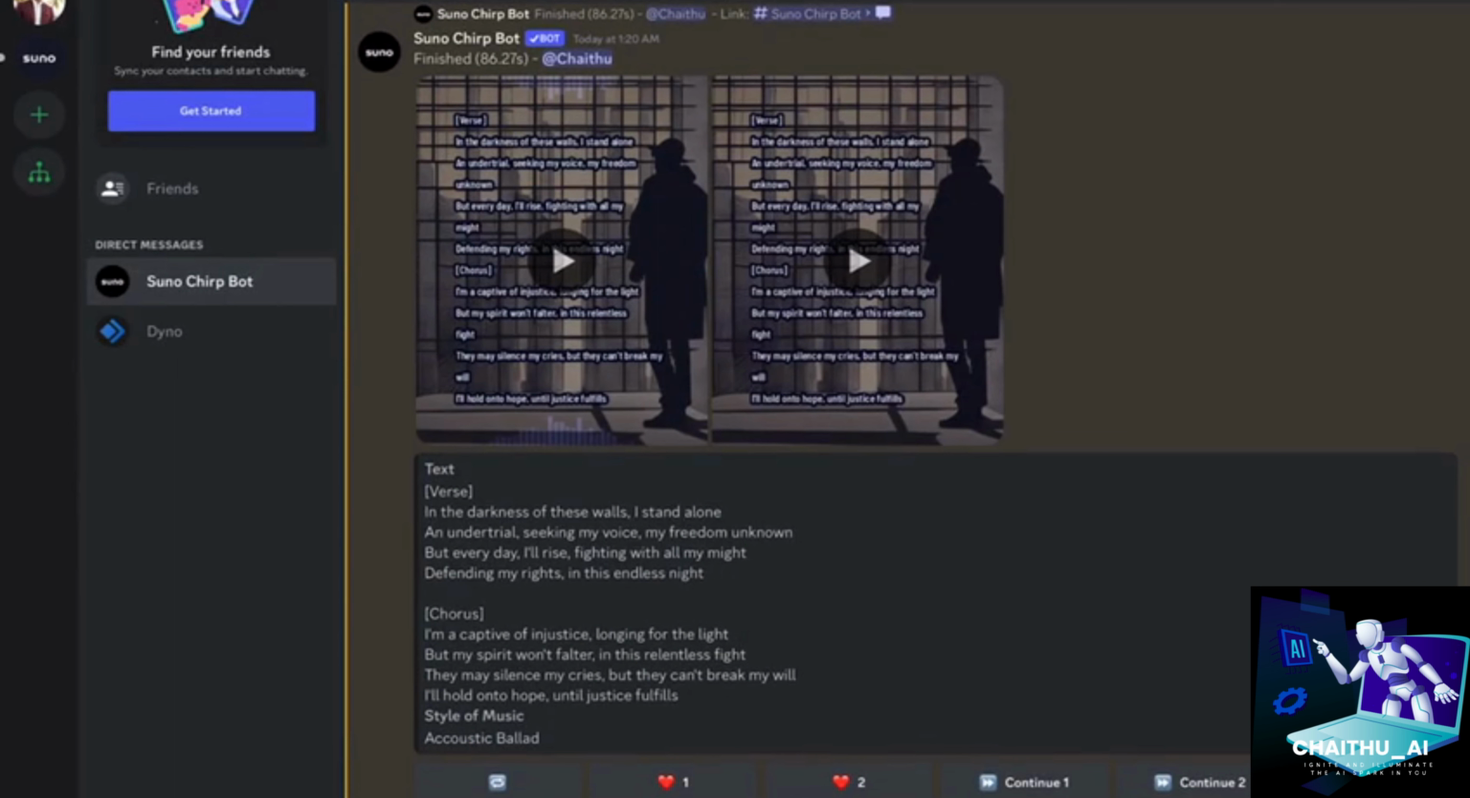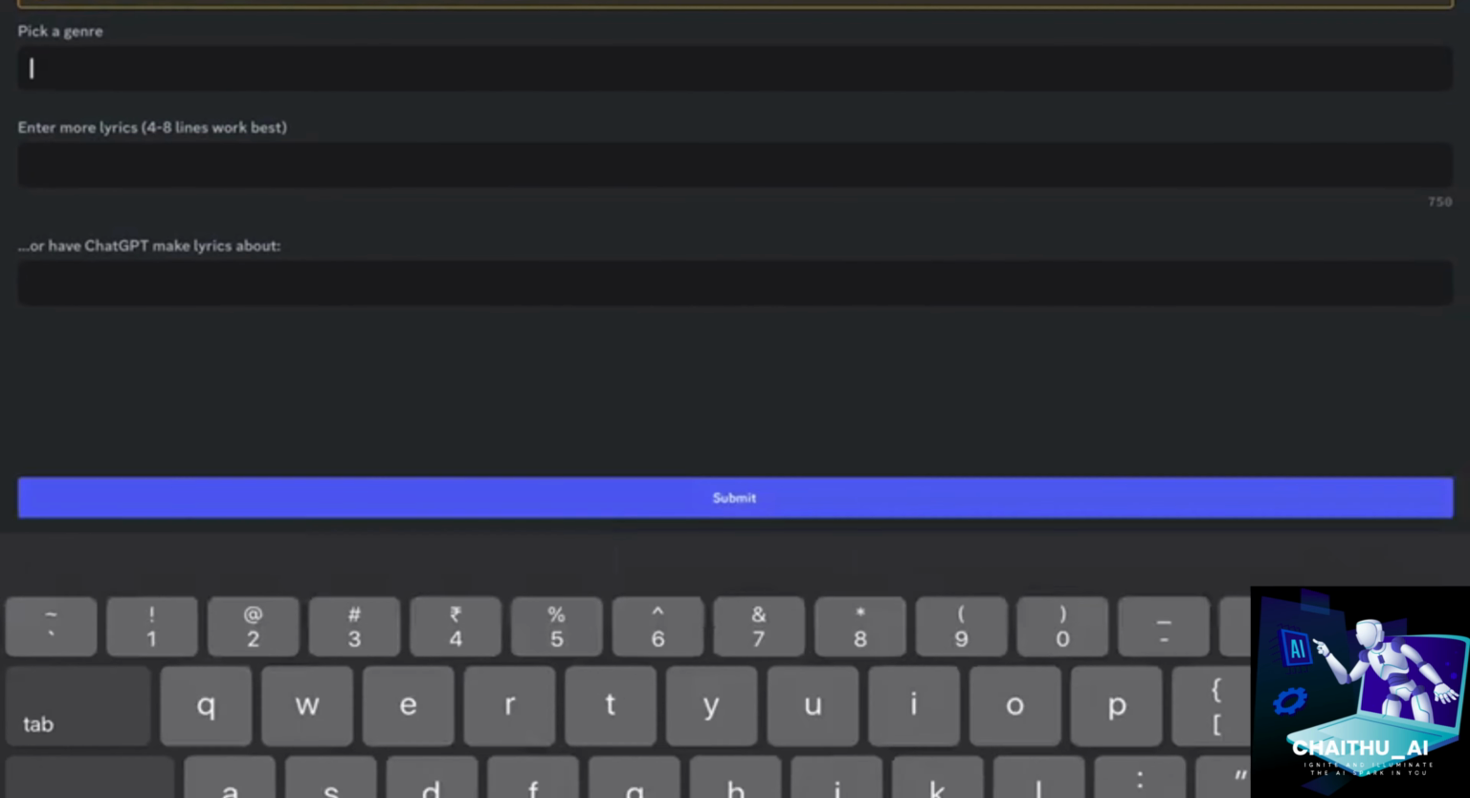I liked the first one. Depending on which one you like, press continue and repeat the same to complete the song.